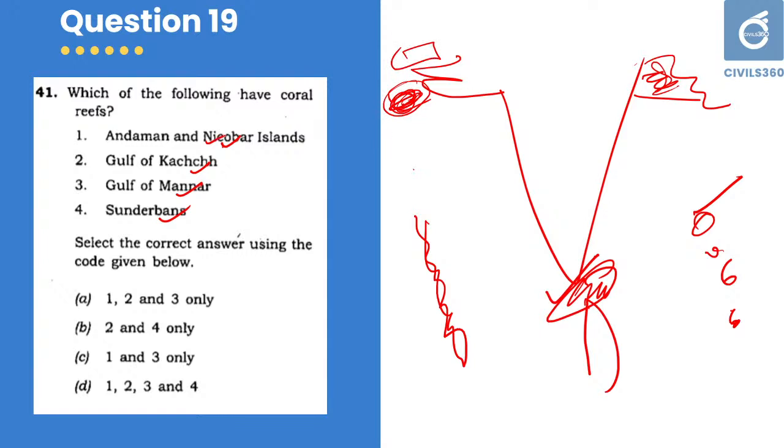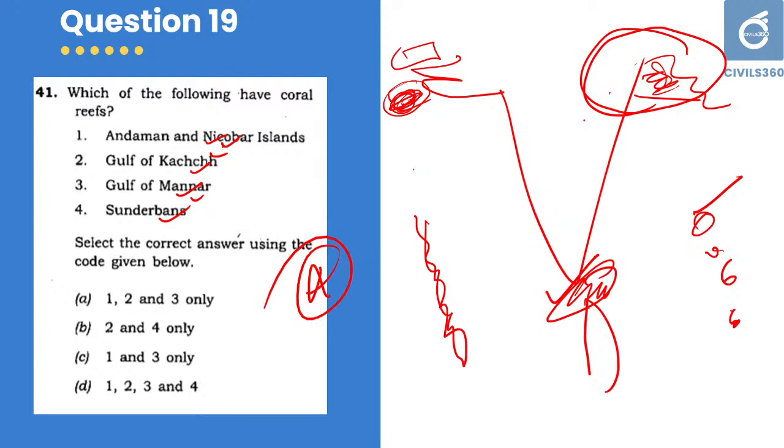So here 1, 2 and 3 is the correct answer. Answer is A, 1, 2 and 3, and not Sundarbans, because heavy sedimentation can be seen in the Sundarbans. There is very minimum chance for coral reefs, and there is no coral reefs present in the Sundarbans. Your answer is A. Okay.